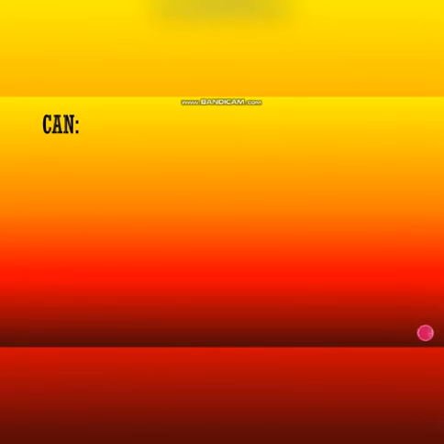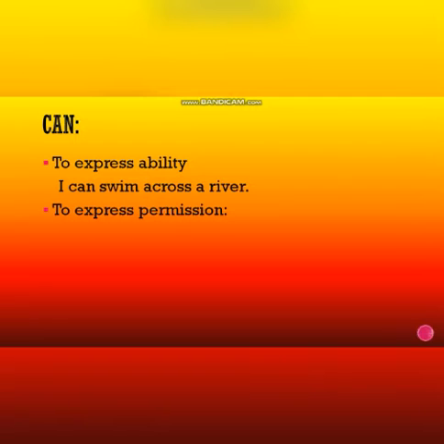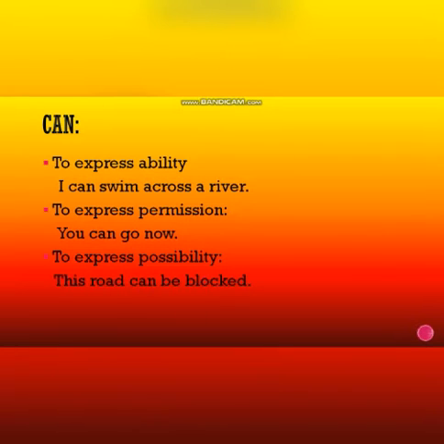Now, the next modal that we have is can. Can is always used to express ability, like I can swim across a river. To express permission, you can go now. To express possibility, this road can be blocked. So there is a possibility that this road can be blocked.